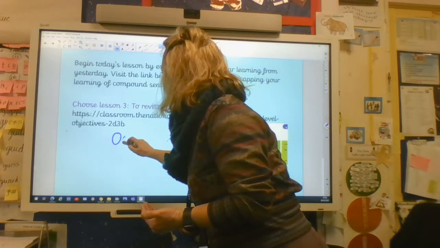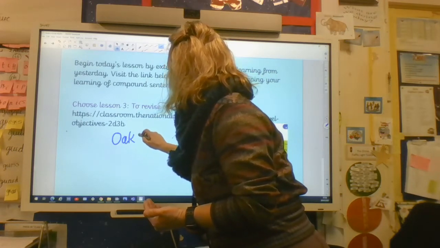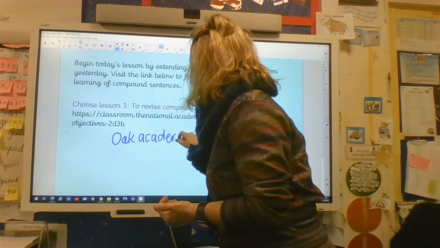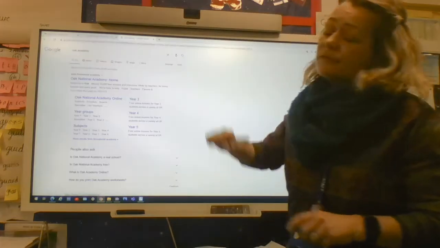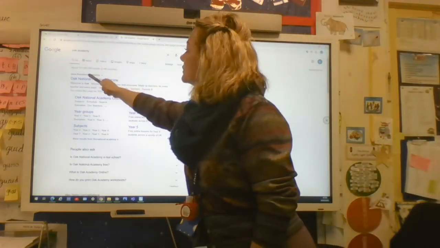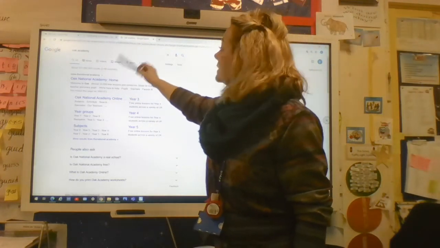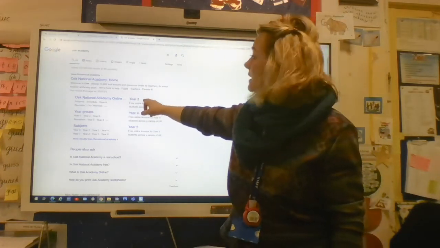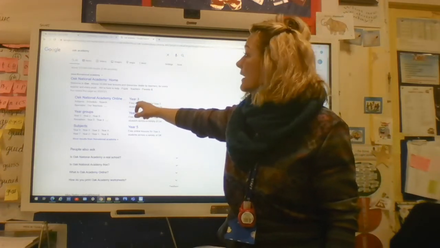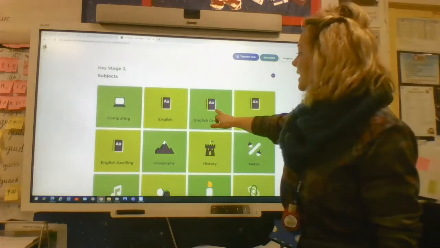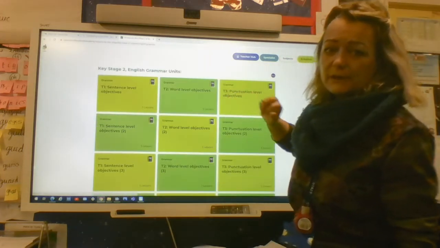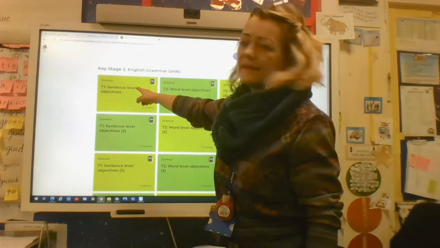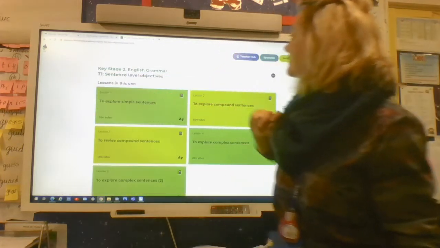If you type in the words Oak Academy, the first one that you have, it's called the National Academy, but it's Oak National Academy. You could go straight to the Year 3 page if you see it on there. English grammar is what we're looking at today. And we are looking at T1 sentence level objectives.